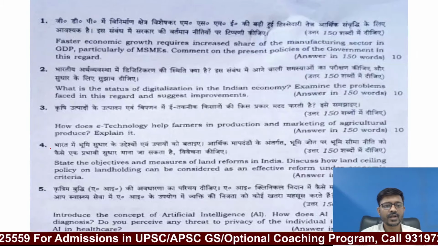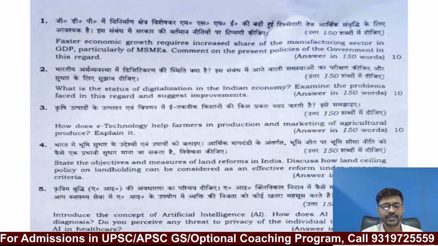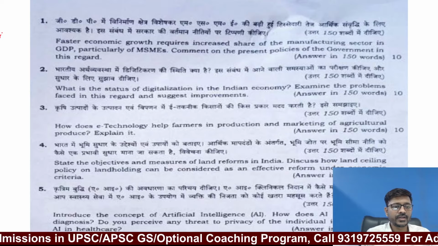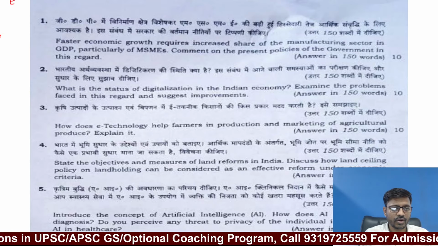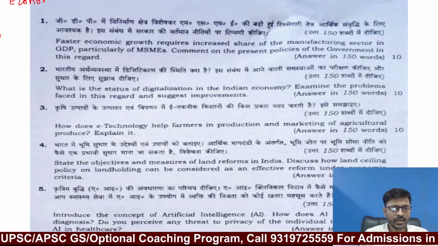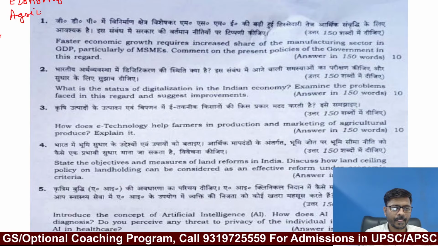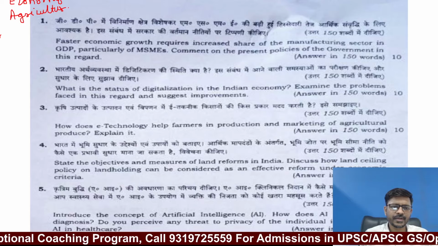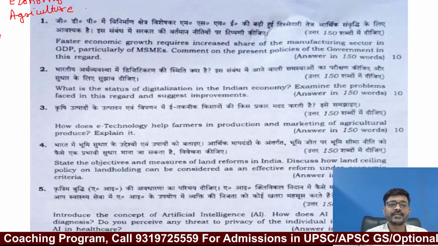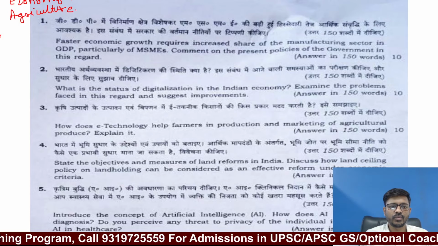So in GS Paper 3, if you are aware, normally the questions are asked from the economy, then questions are from agriculture. GS Paper 3 is one of the most diverse papers in UPSC.